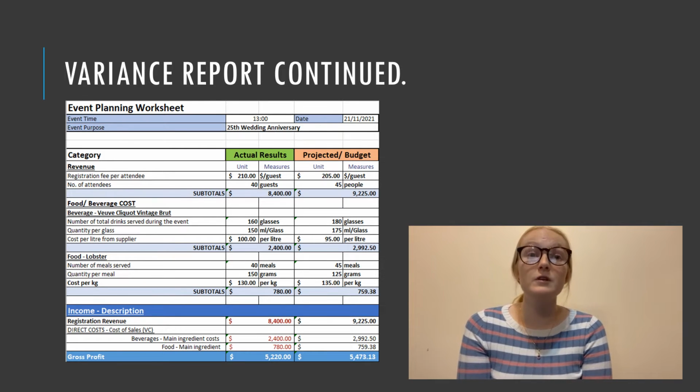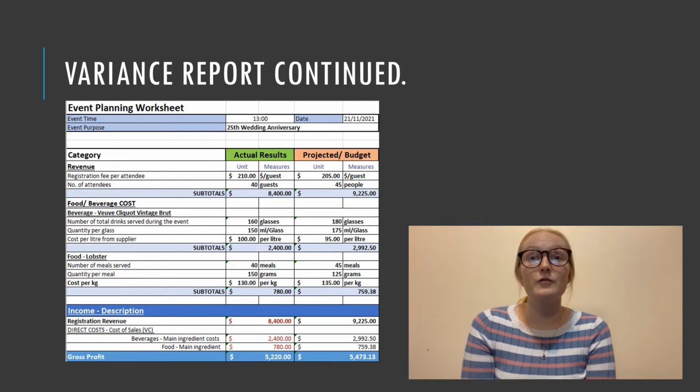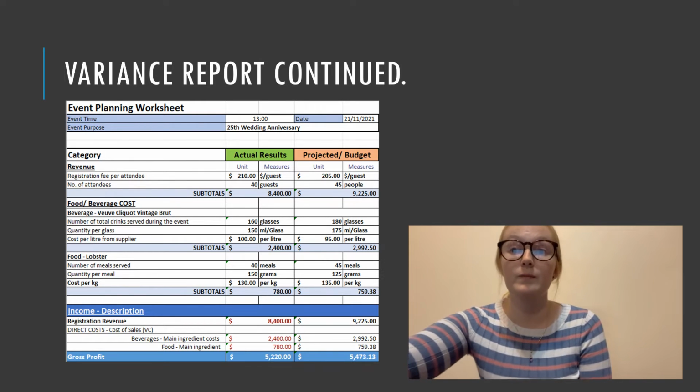The revenue is different because of the number of guests who attended and the unit price the tickets were sold at. The beverage costs are also different because we used 20 fewer glasses than anticipated, however, filled them less as well, so less was used in both categories. And the food was over because we used more grams per meal with fewer meals. This has barely impacted our profit though, as we are still only $200 off the estimated profit and not over.